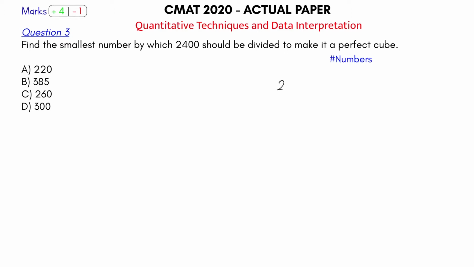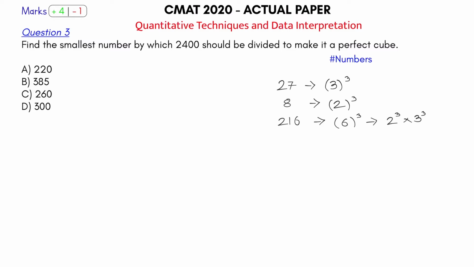Let's understand. 27 is a perfect cube, 8 is a perfect cube, 216 is a perfect cube. So how can I write 27 as 3 cube? How can I write 8 as 2 cube? How can I write 216 as 6 cube? Or I can further split this and write it as 2 cube into 3 cube.